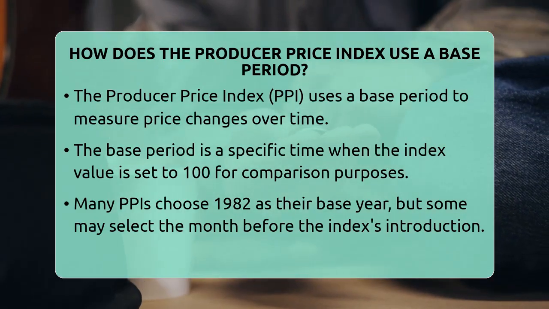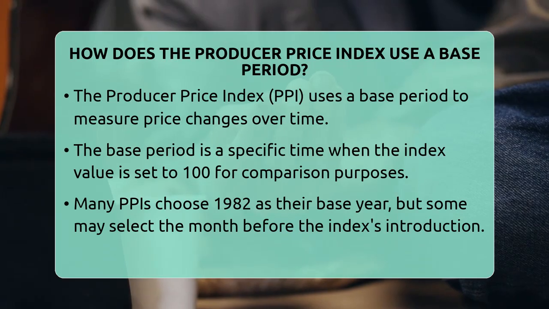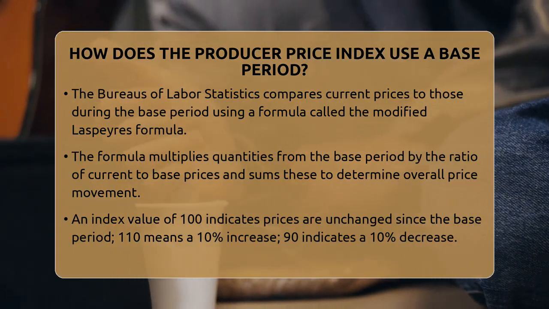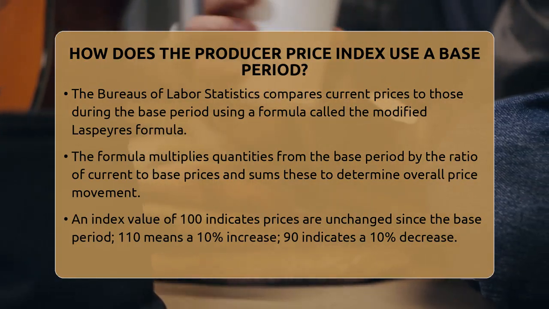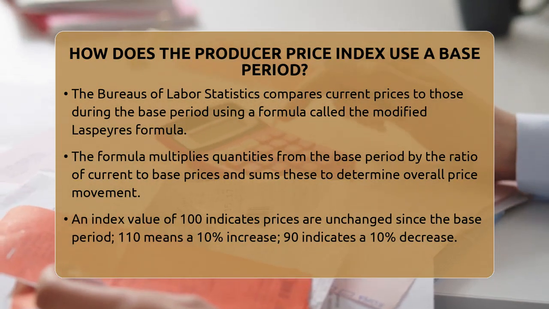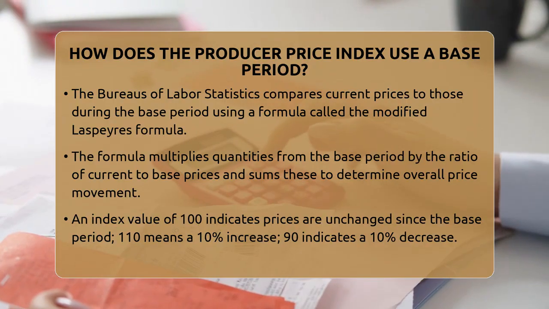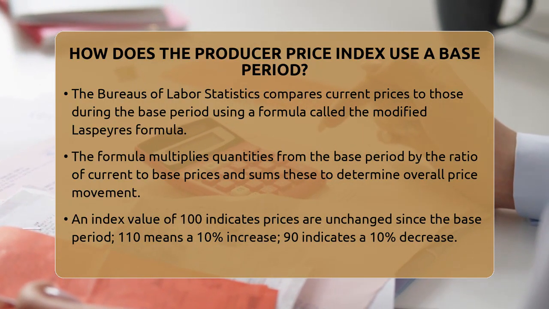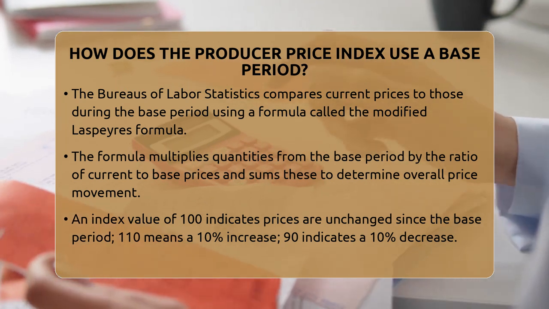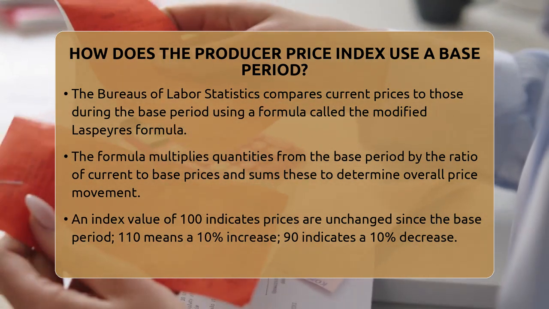When the Bureau of Labor Statistics calculates the PPI, they compare current prices to those during the base period. They use a formula called the modified Laspeyres formula. This formula takes the quantities shipped during the base period and multiplies them by the ratio of current prices to base prices. It then sums these up to get an overall picture of how prices have moved.